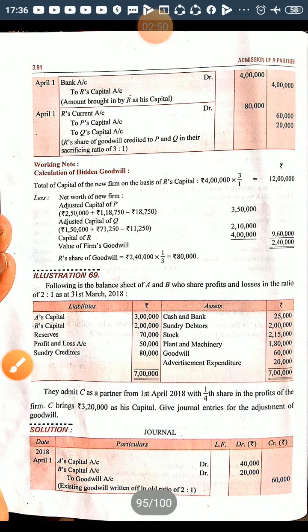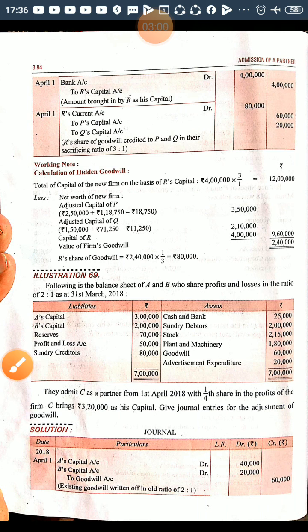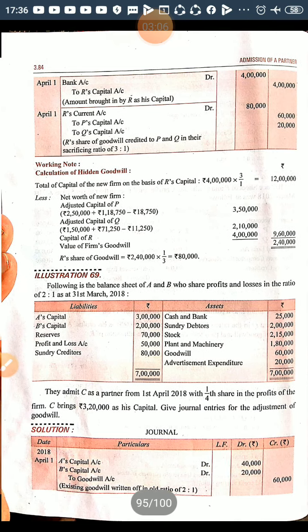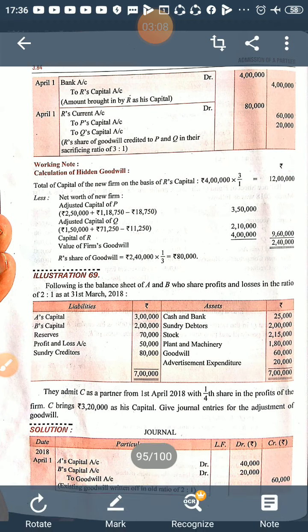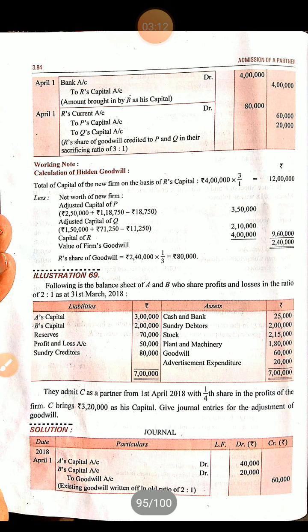He's coming for 1/4 share in the profit. C brings this. So their old ratio is 2:1. This will be the sacrificing ratio also, because there is no other information about the sacrifice or new profit sharing ratio. So first of all, you write off the goodwill, give journal entries for the adjustment of goodwill.